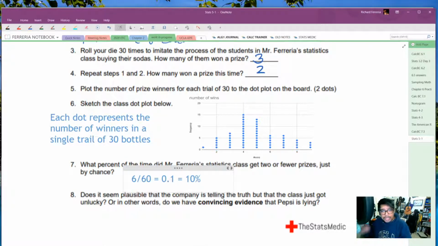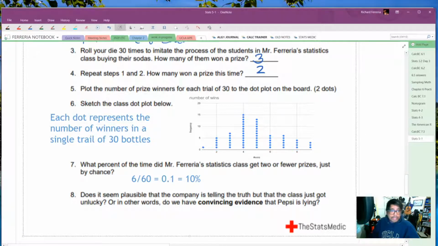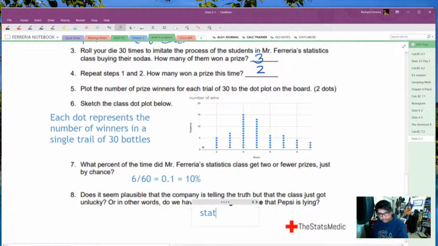So 10% of the time, a sample of 30 got 2 or fewer winners. So does it seem plausible now that the company is telling the truth, or did the class get unlucky? In other words, do we have convincing evidence? And I'm going to go ahead over here and say that this is statistically significant findings.